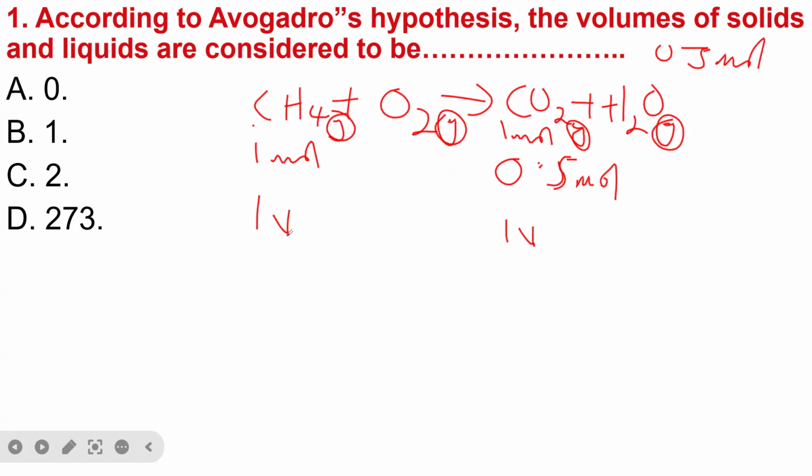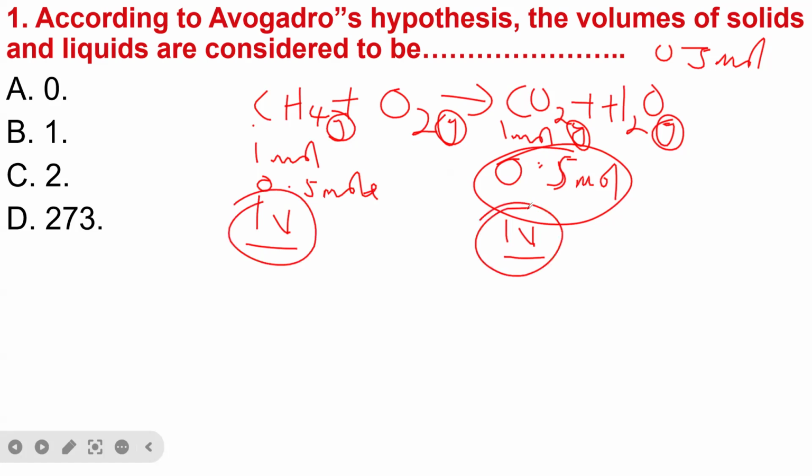If the number of molecules of CO2 is 0.5 mole, then the molecules of CH4 is also going to be 0.5 mole, because they contain equal volume. So Avogadro's law is only applied to gaseous molecules.